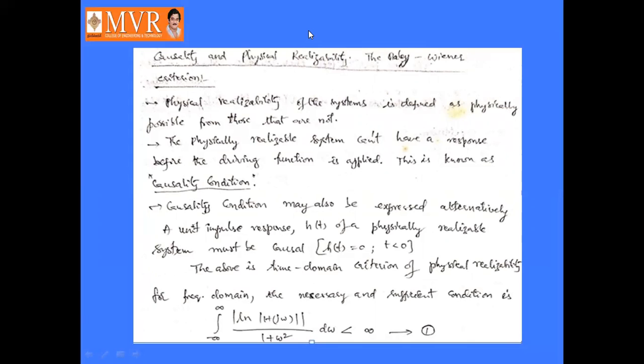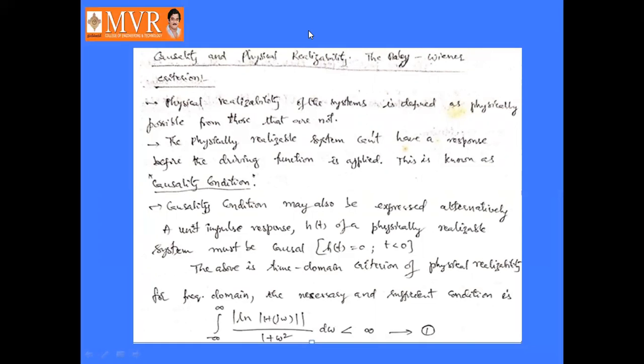In the frequency domain, it is defined as the integral that must be finite: the integral from minus infinity to infinity of mod of natural log of mod h of j omega by 1 plus omega square d omega must be less than infinity.